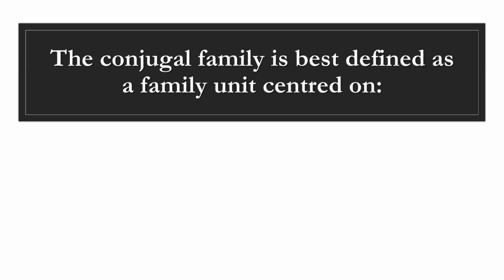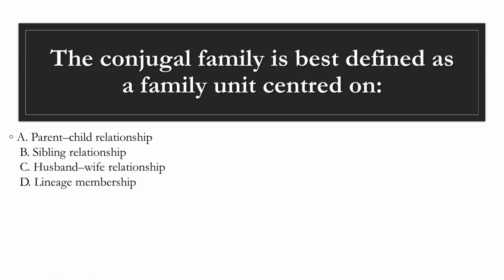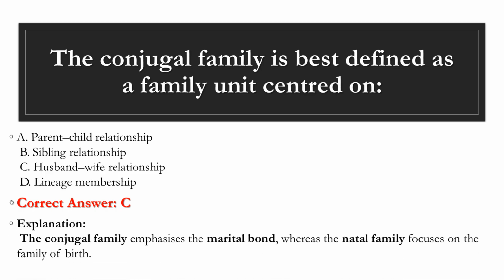Question 4. The conjugal family is best defined as a family unit centered on A. Parent-child relationship. B. Sibling relationship. C. Husband-wife relationship. D. Lineage membership. Correct answer, C. Explanation. The conjugal family emphasizes the marital bond, whereas the natal family focuses on the family of birth.